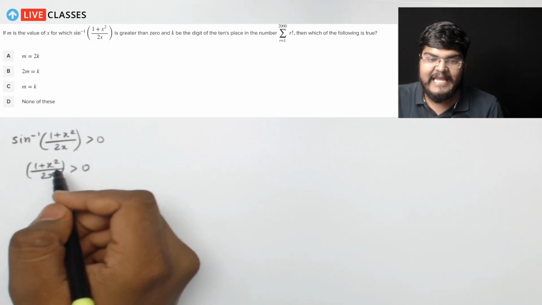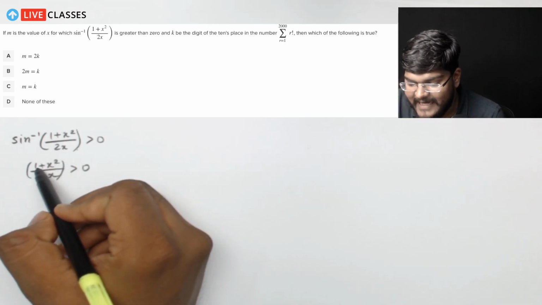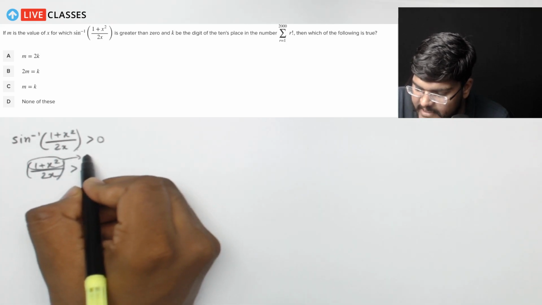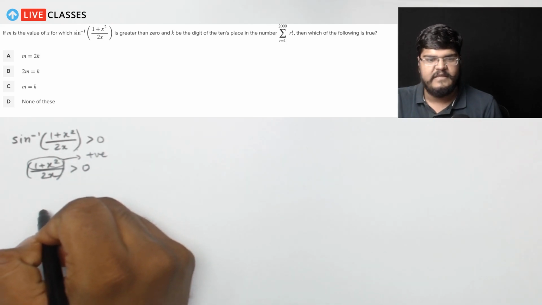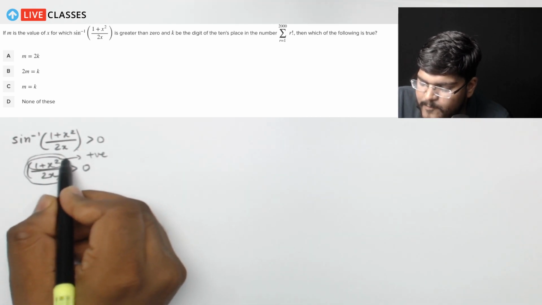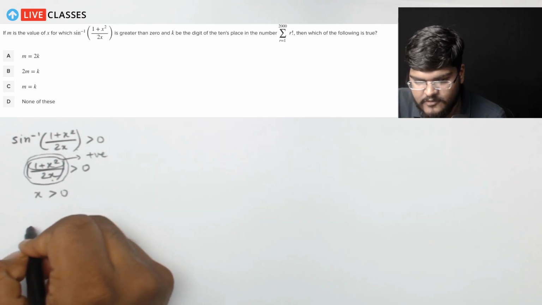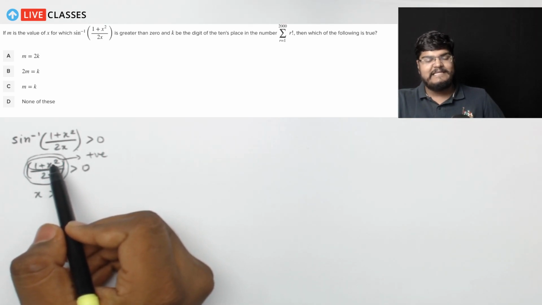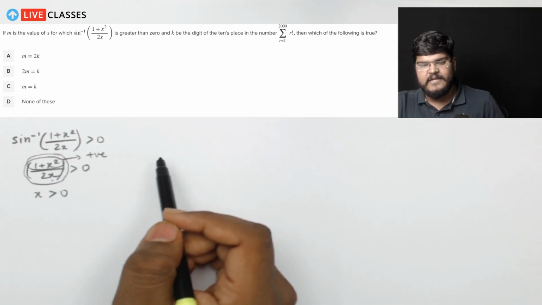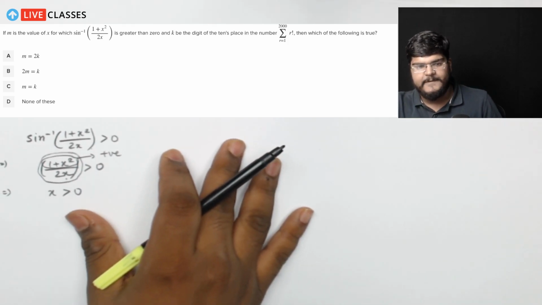Now, again, (1 plus x square) upon 2x is greater than 0. We know that the numerator is always positive. And since it is always positive, for this entire thing to be positive, x has to be positive. So x will be greater than 0. I repeat, 1 plus x square is a positive value, and if you want the entire (1 plus x square) upon 2x to be positive, then x has to be greater than 0, okay?